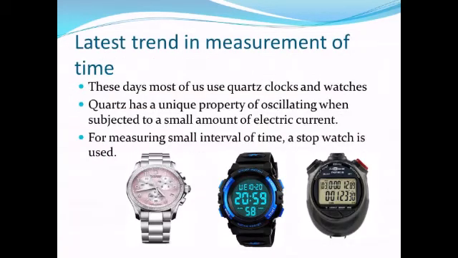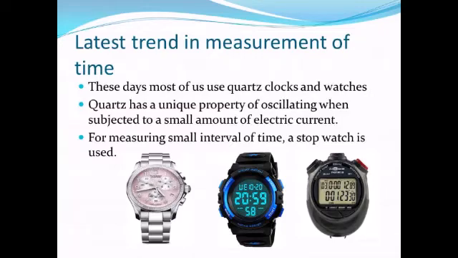Next we will discuss the latest trend in the measurement of time. These days most of us use quartz clocks and watches, and quartz has a unique property of oscillating when subjected to a small amount of electric current. That's why it is used in clocks and watches.